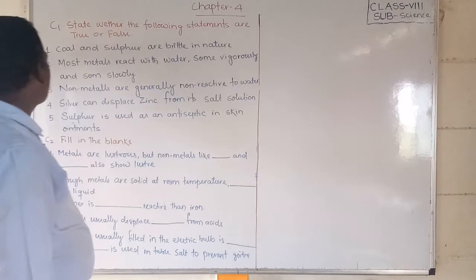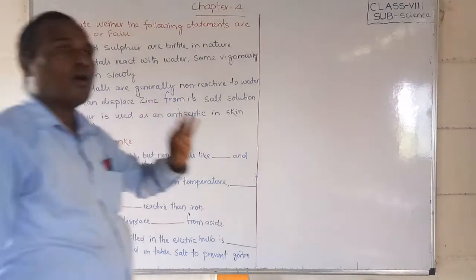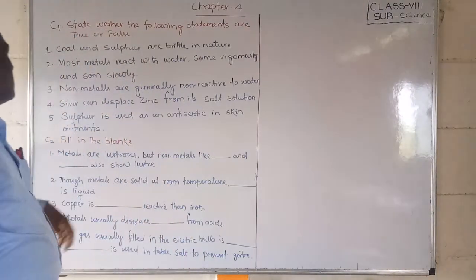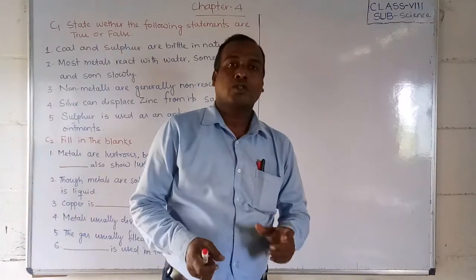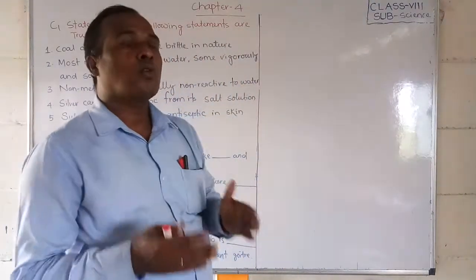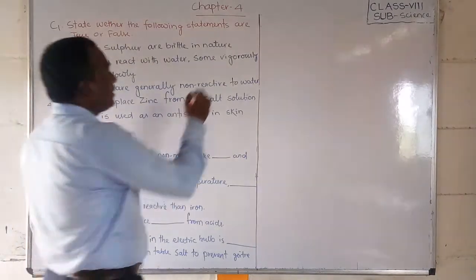First, we discuss whether the first question is true or false. Coal and sulfur are brittle in nature. Yes, coal and sulfur are brittle in nature.